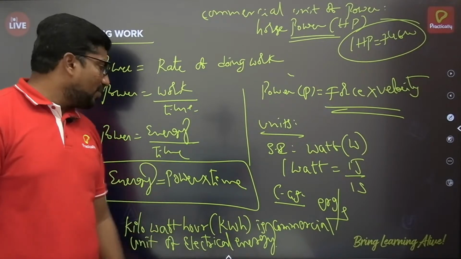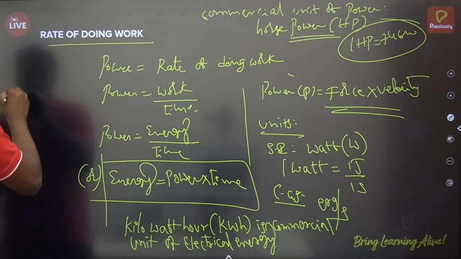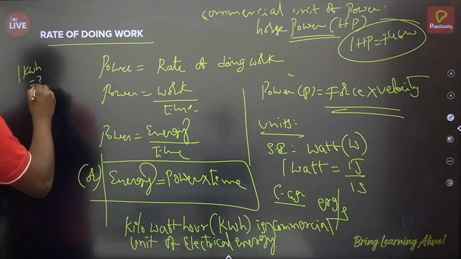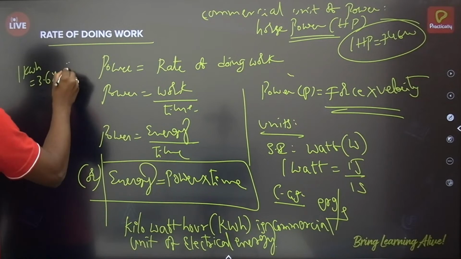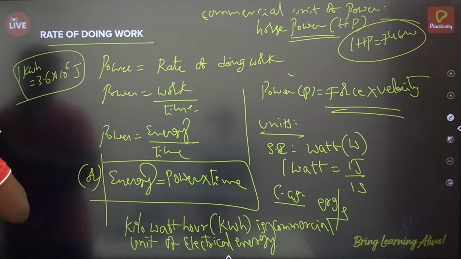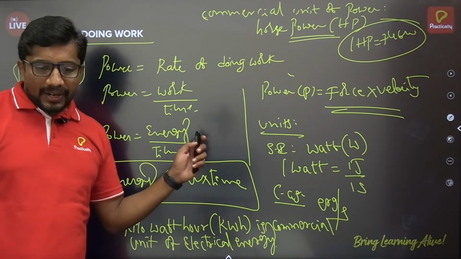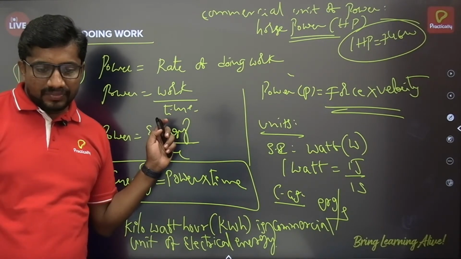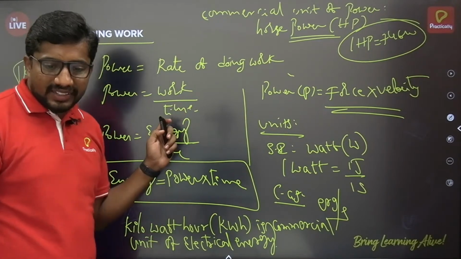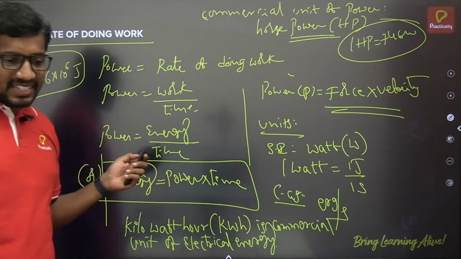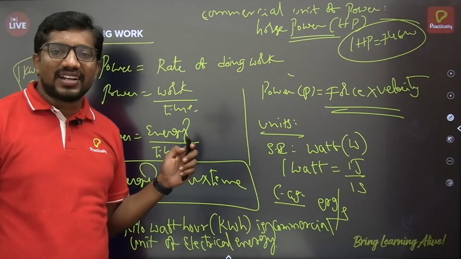1 kilowatt hour can be written as 3.6 into 10 power 6 joule. Okay, very important one. Mohan, Prashant, this is class 9. Yeah, Anjali, 746 watt, that is correct. Okay, this is class 9 physics, work and energy chapter.